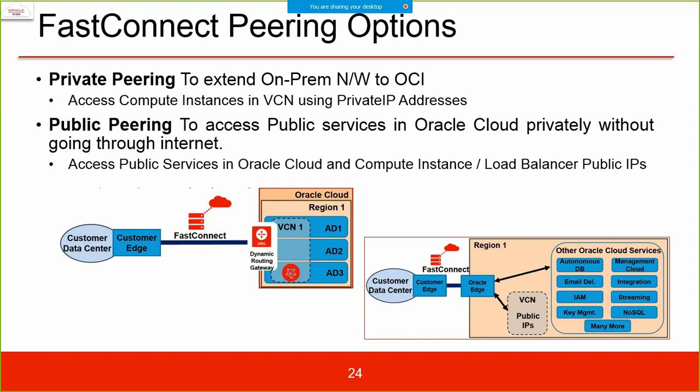So, FastConnect peering options. Private peering extends the on-premise network to the OCI, to access compute instances in VCN using private IP addresses. That is what I was emphasizing: accessing compute instances in VCN using private IP addresses, not the public IP addresses. Public peering accesses public services on Oracle Cloud privately without going through the internet, such as services and compute instances like load balancer public IPs. So these are the FastConnect peering options, private and public both.